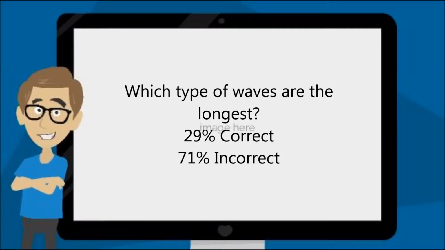The electromagnetic spectrum includes, from longest wavelength to shortest: radio waves are the longest, then microwaves, infrared, optical, ultraviolet, X-rays, and gamma rays, which are the shortest.